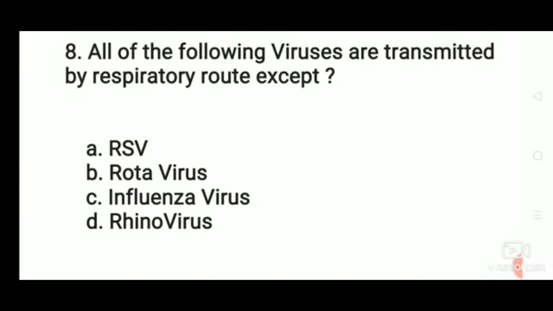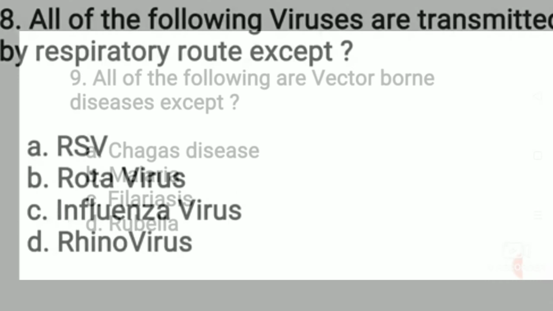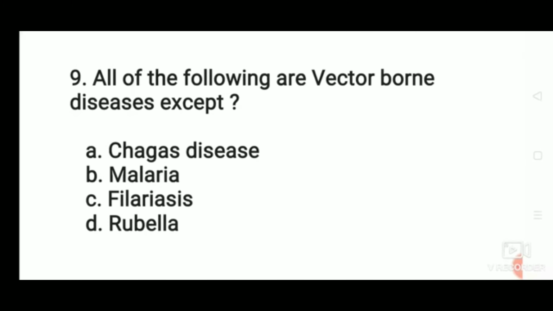Transmission of rotavirus is primarily by fecal-oral route, which can happen directly from person to person or indirectly via contaminated fomites.